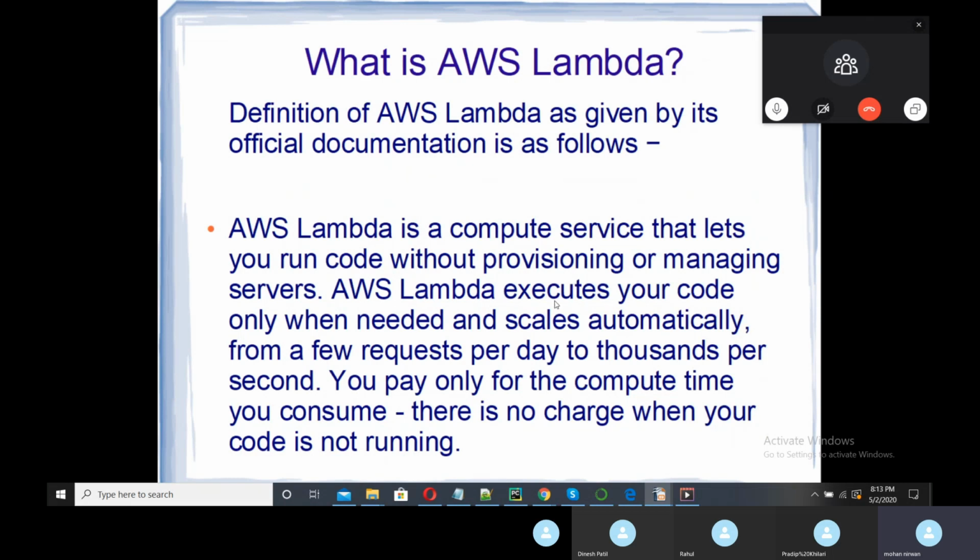Mainly it is for background services, meaning a front end like a JSP file or HTML file we can't deploy into this, but for backend services like taking a backup or shifting your file from one place to another, for that reason we use AWS Lambda.